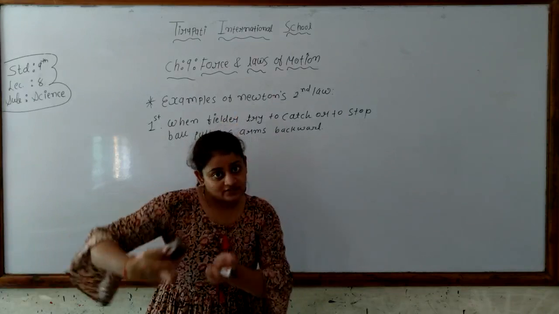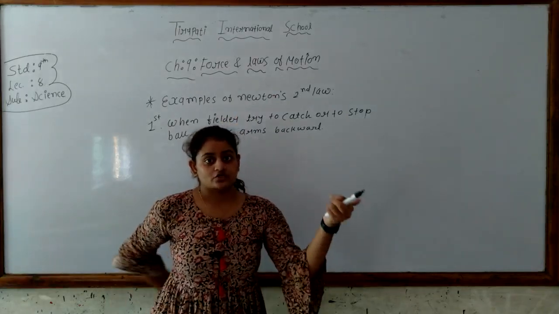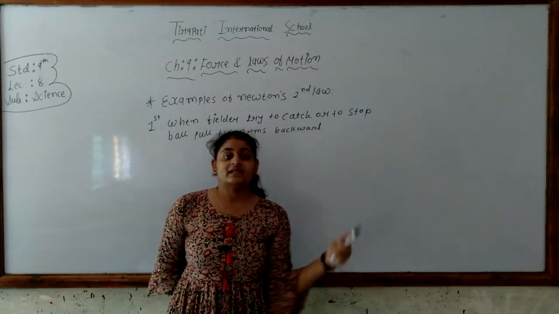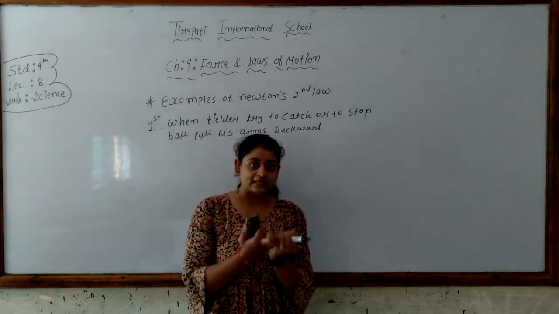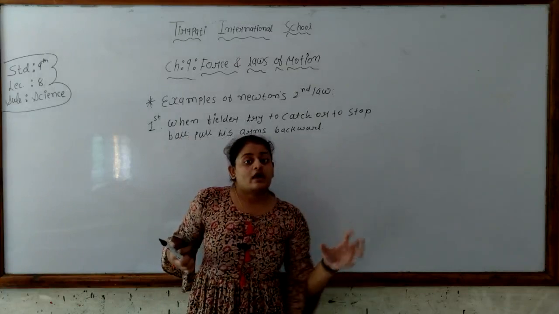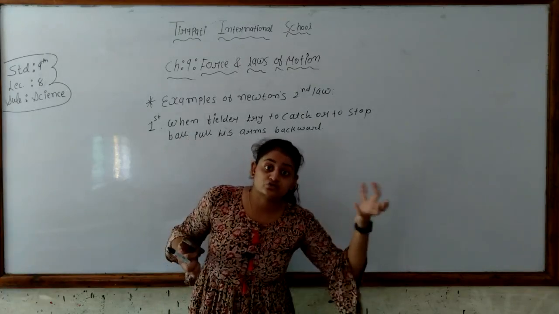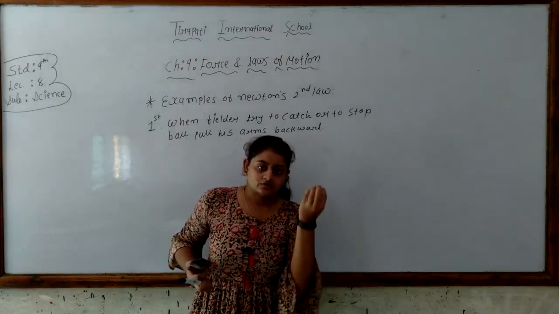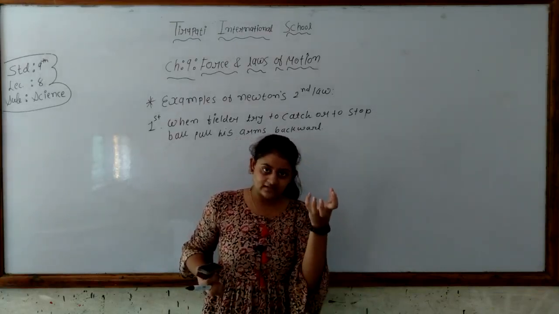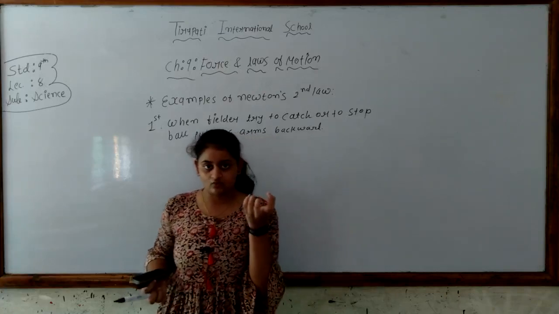So by increasing the time, it decreases the rate of change of momentum. So the player has to apply a smaller force to catch the ball. He does not have to put in more effort to catch the ball. With this small amount of force, he can easily grab the ball.